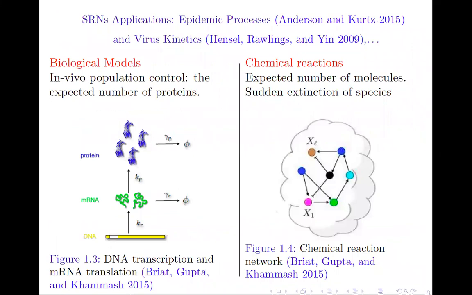So the framework of stochastic reaction networks has many applications. For instance, the study of the evolution of biological models, chemical reactions, the spread of epidemic processes, and virus kinetics. For instance, this kind of framework can be very relevant to study the evolution in time and space of the spread of coronavirus.